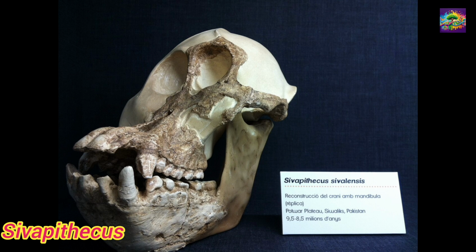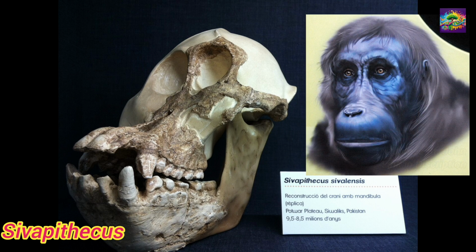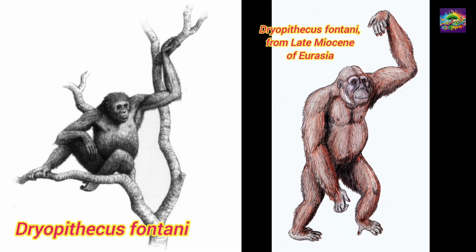It is often considered an ancestor of the modern orangutan. Its facial structure resembled that of orangutans. Dryopithecus. It was found in Europe and Asia. Its body was adapted for arboreal life, but it lacked characteristics of bipedalism. It is considered one of the early branches of hominid evolution.